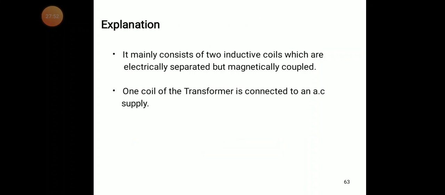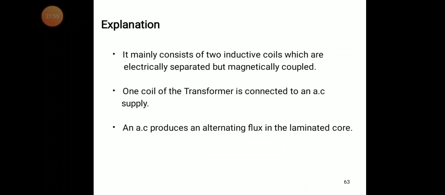What happens whenever we apply a supply? It mainly consists of two inductive coils which are electrically separated but magnetically coupled. What is the meaning of electrically separated?